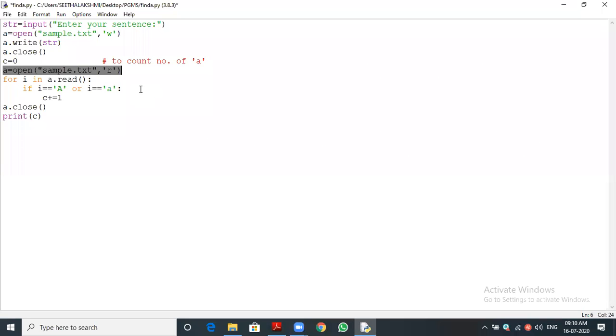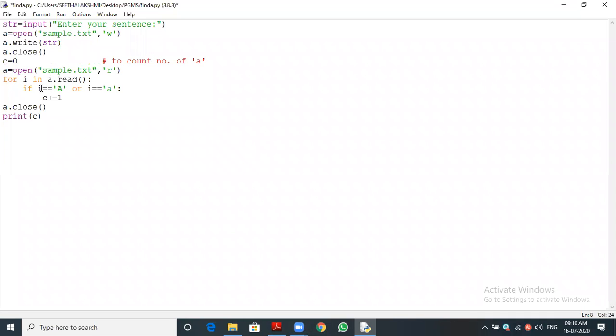Please listen carefully, students, that is very important. First time we opened in write mode, we wrote into the file, then we closed the file also. Then second time we are opening the file in reading mode. So we are going to read from the file. We are not about to write anything into the file, we are going to read from the file.